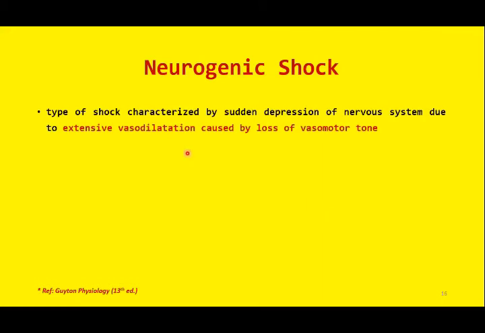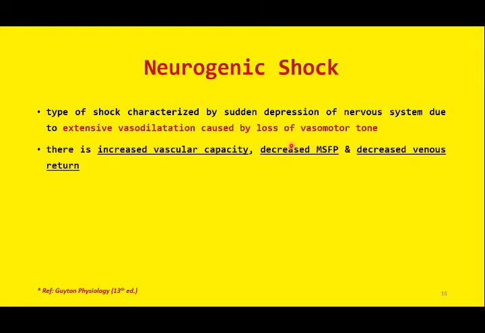Neurogenic shock is characterized by depression of the nervous system. As the name indicates, neurogenic shock is due to depression of the neurons or the nervous system due to loss of vasomotor tone. Whenever there is loss of vasomotor tone, the blood vessels, especially the veins, will dilate, and this is known as vasodilation or vasodilatation. So vasodilatation will lead to increased vascular compliance or increased vascular capacity.